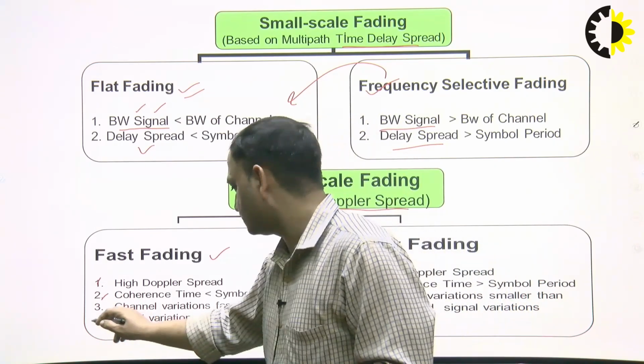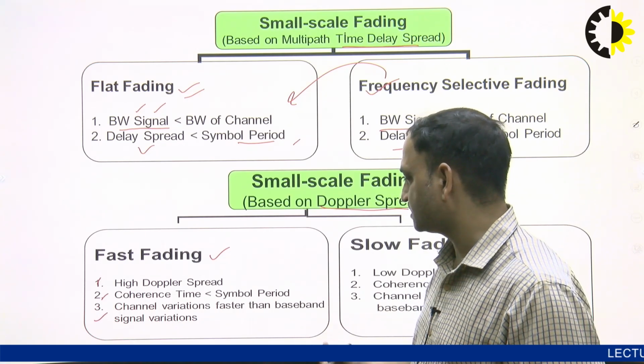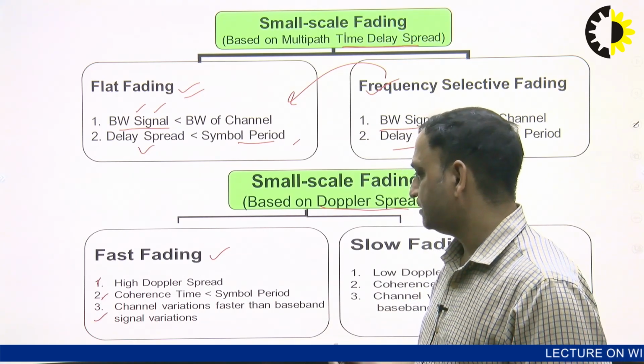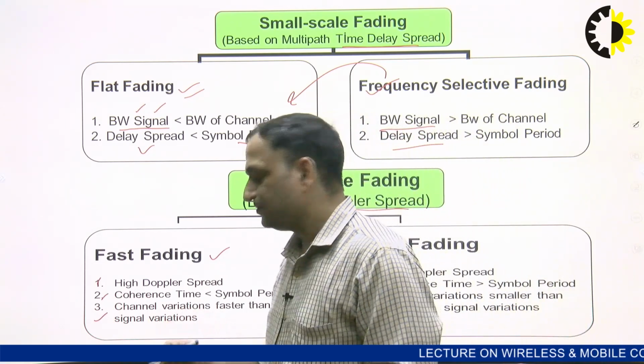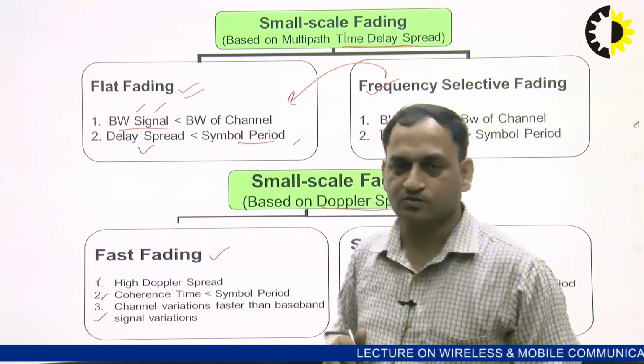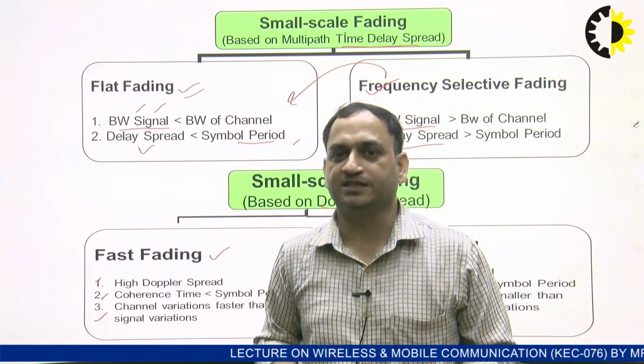Third case is the channel variations. When the channel variations are very fast as compared to the baseband signal variation, this is very tedious. If channel variation is very fast, what does it show? It shows that we cannot predict the channel.